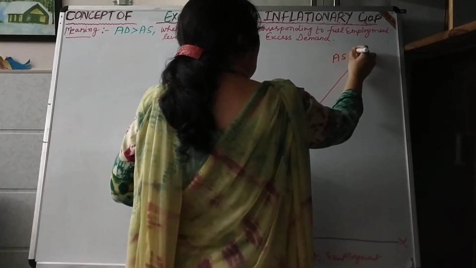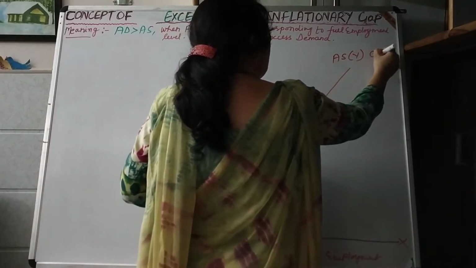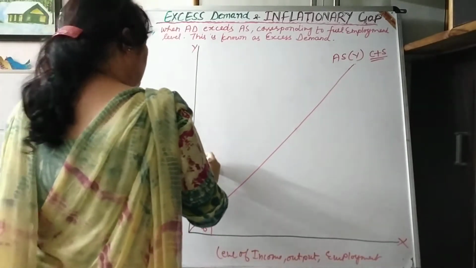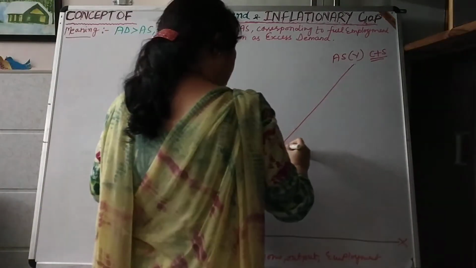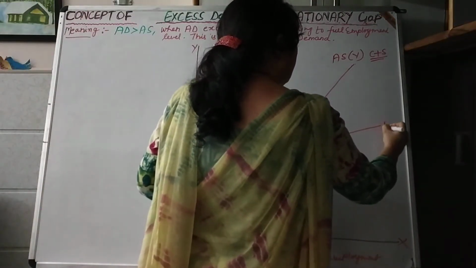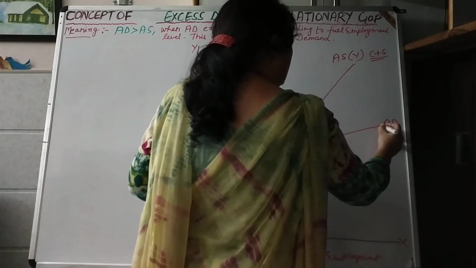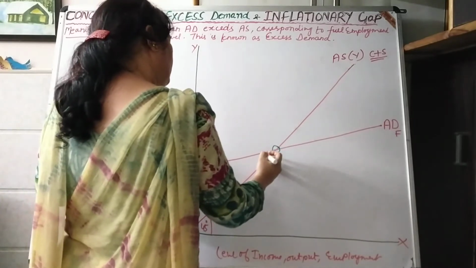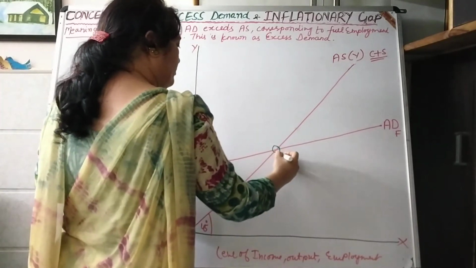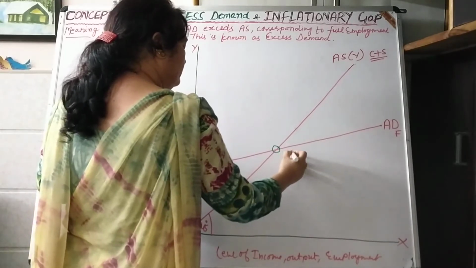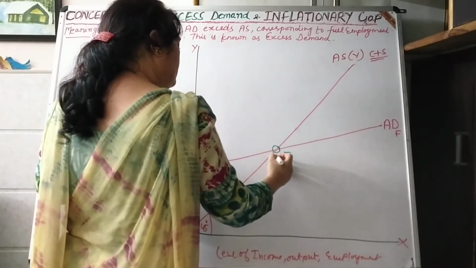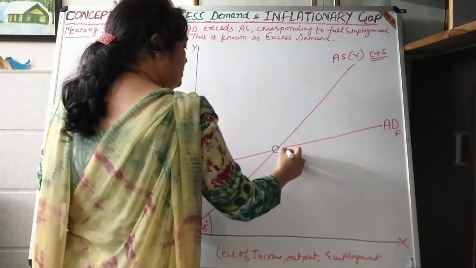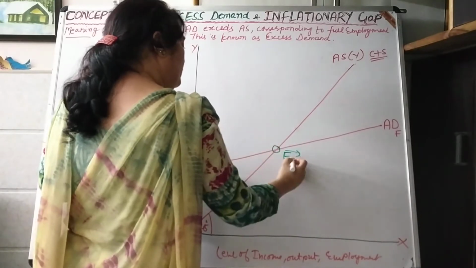Aggregate supply or Y or C plus S. Then aggregate demand ADF, which represents aggregate demand at full employment level. So here at point E, AD is equal to AS. At this point E, which represents full employment level.